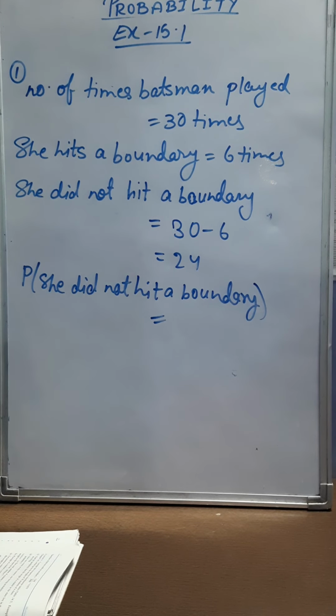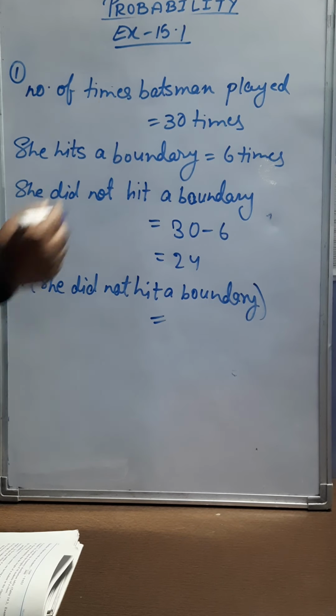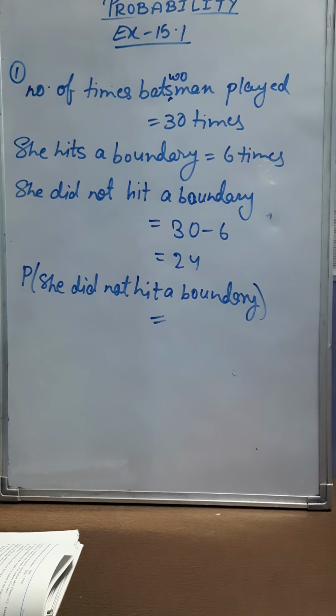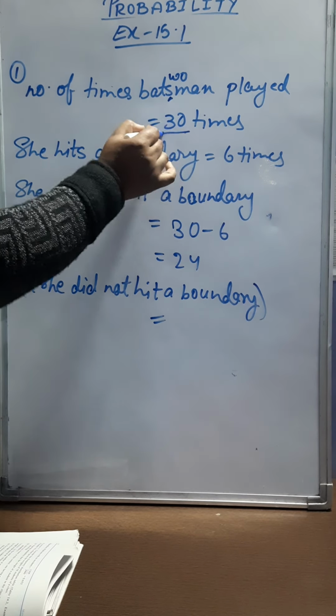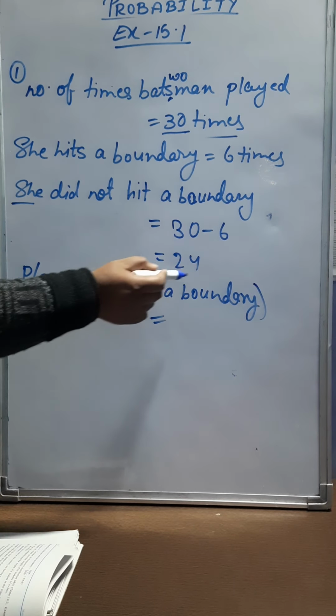Now students, we will discuss exercise 15.1 question number 1, which says in a cricket match a batswoman hit a boundary 6 times out of 30 balls she plays. Find the probability that she did not hit a boundary. So here you can see the number of times the batswoman played is 30, and she hits a boundary 6 times. So can we calculate the number of times she did not hit a boundary? It's 30 minus 6, which is 24.